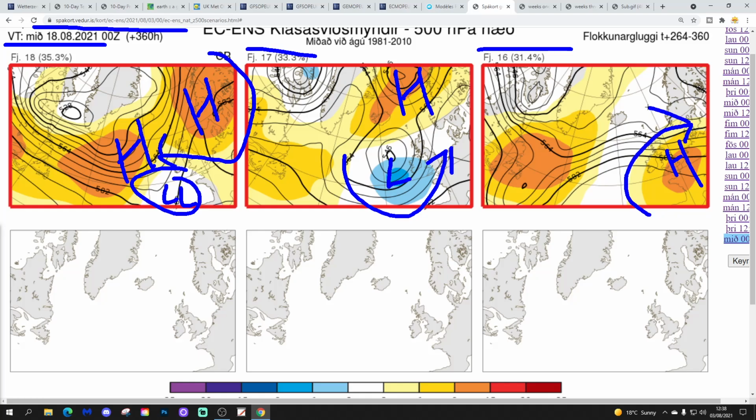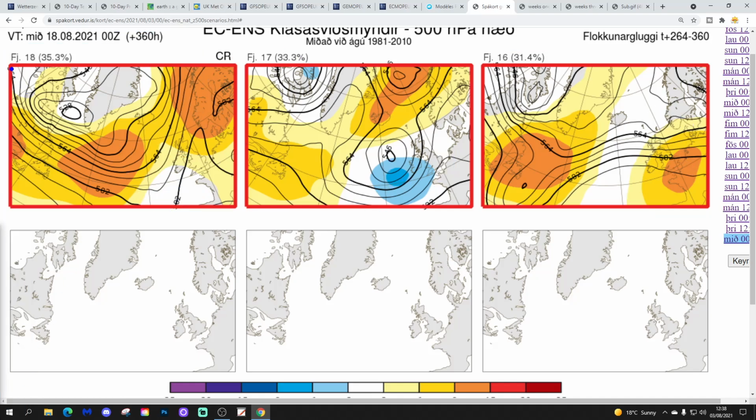And we bring in the winds from the west-southwesterly direction with that. That's probably the driest and warmest of the options. The 18 here, probably the warmest of the options due to this ridge just there and weak pressure down here, which could be a bit thundery and bring up wind from the south.